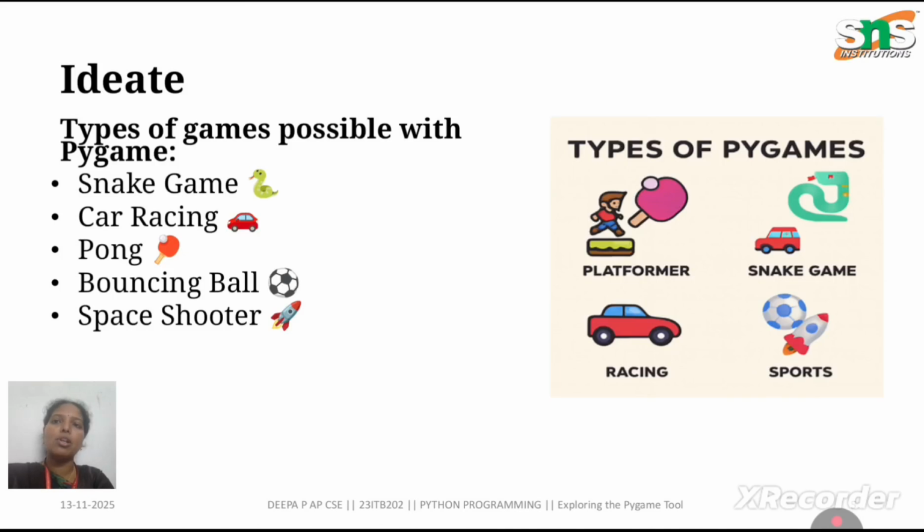For example, to move a car we use the pygame.key.get_pressed method, to animate a sprite, to create background music, and to control animation FPS we use the time clock. This stage allows us to think creatively before the coding.